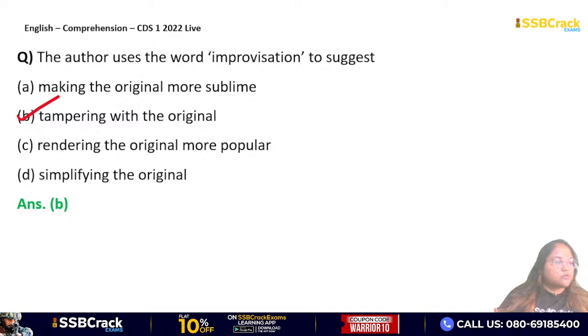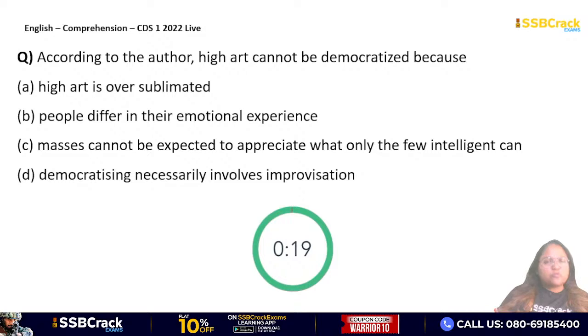Very good, Vladimir, Rohit. Next question, a slightly more advanced kind of passage, so it's fine if you're not able to answer so much. The next question is this: according to the author, high art cannot be democratized because